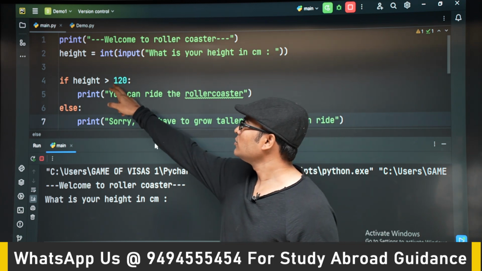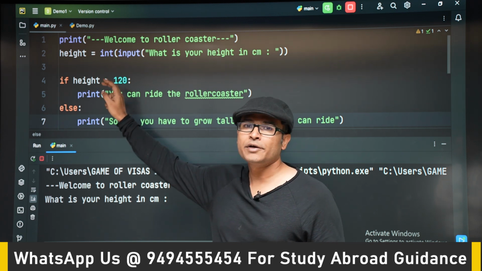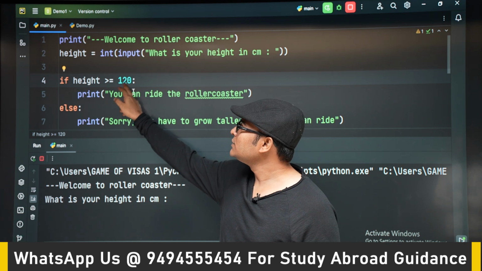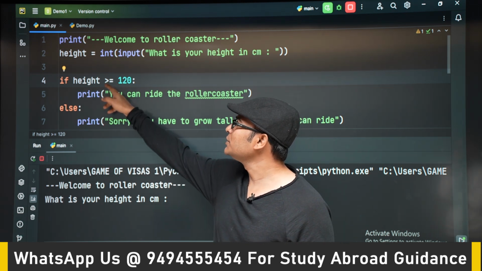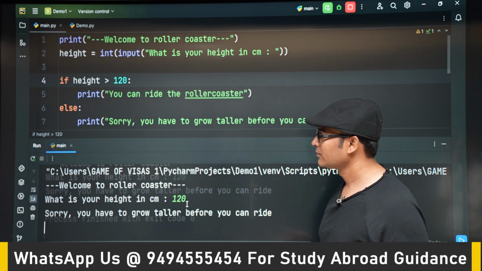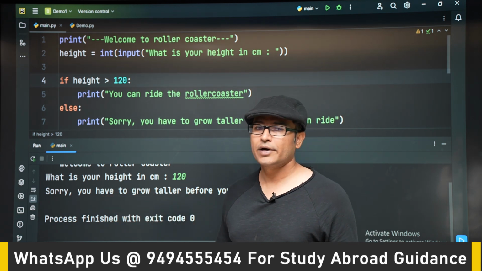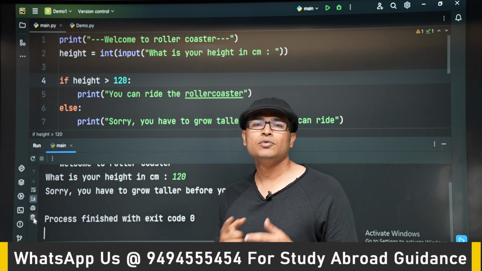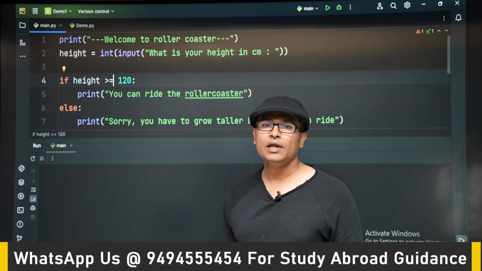If you have to allow the 120 centimeters also, then it has to be greater than or equal to. So if it is even 120, you are going to run it. Otherwise, it will not run. You can just check what happens if you give 120. If you give 120, it says sorry you cannot ride. But then I want 120 also to be able to ride. So that is where we are going to use greater than or equal to.